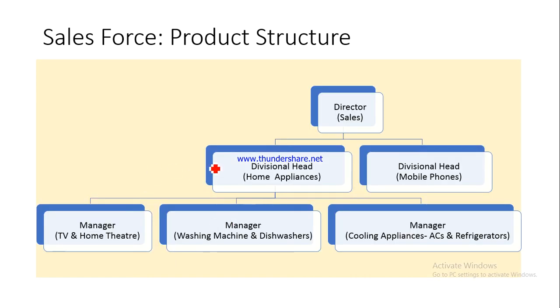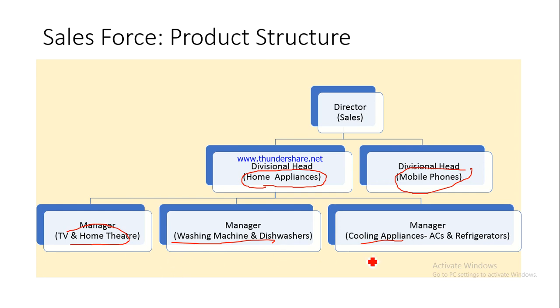Now this is the product or product line structure, wherein we have basically the structure based on the product or product line. See, for example, here the divisional head for home appliances is different from the divisional head for mobile phones. Is this okay? And within home appliance, we have got three different product lines. One is TV and home theater, the other one is washing machine and dishwashers, and the other one is cooling appliances, which means ACs and refrigerators. So these are the different product lines that we have.